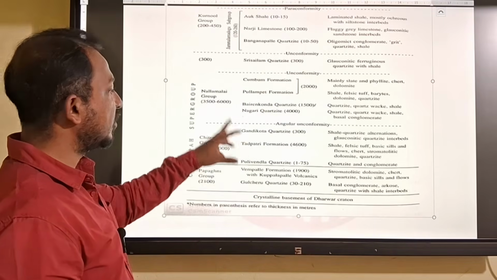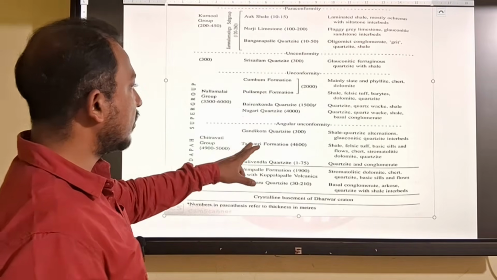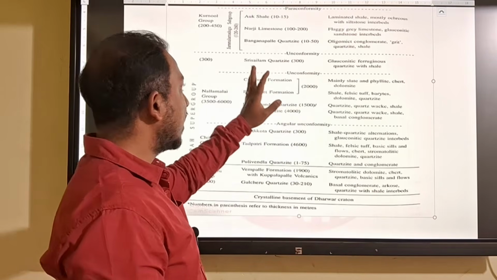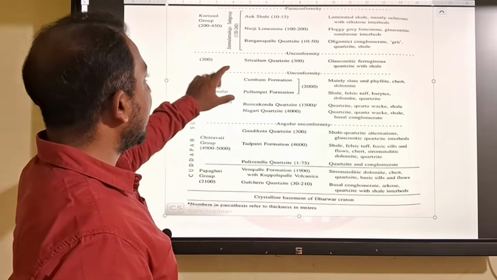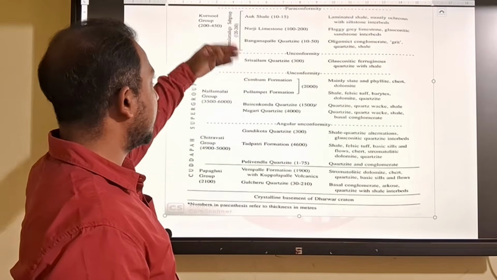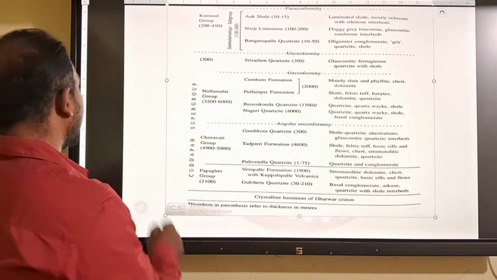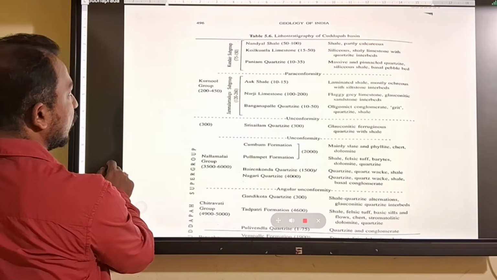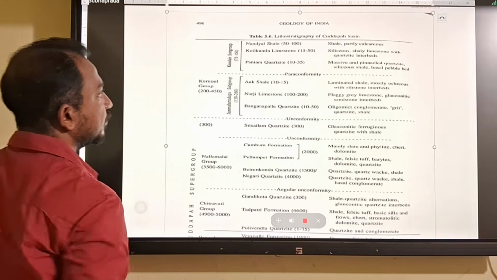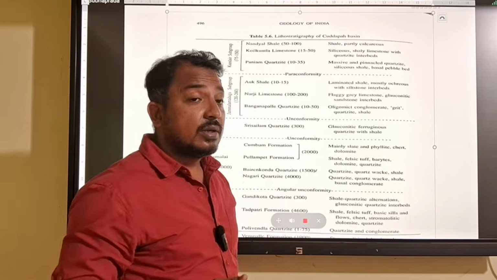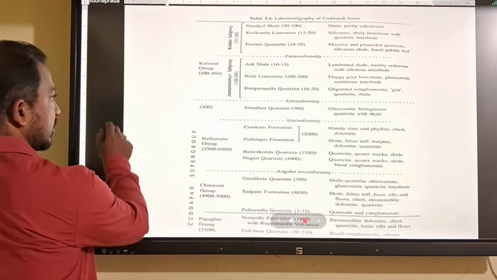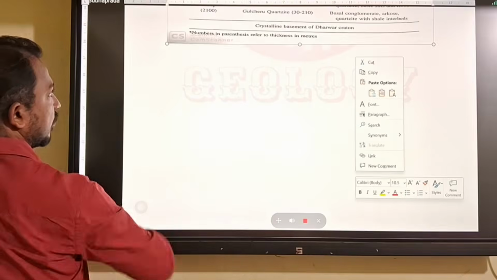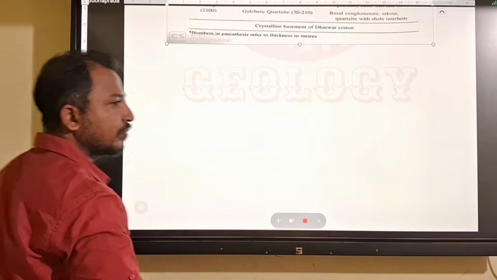Then Chitravati is divided into three: Pulivendla, Tadipatri, Gandikota. Then Nallamalai is divided into Nagari, Bairenkonda, Cumbum, and Srisailam. Above this, we get your Kurnool group. Kurnool group is also divided into two subgroups: Jhamkunda subgroup and Banganapalle subgroup. So this is your Kadapa supergroup.